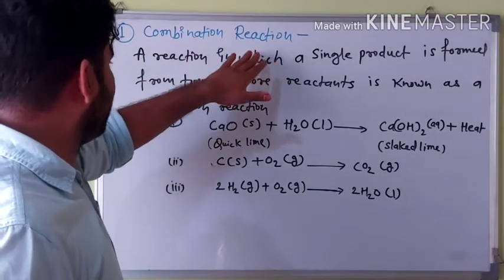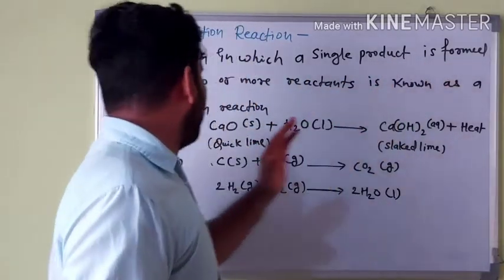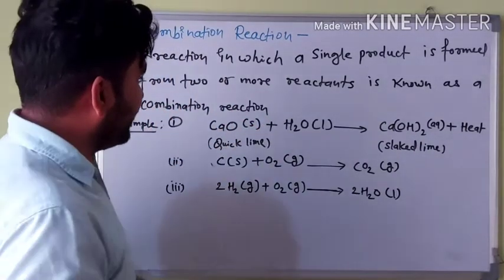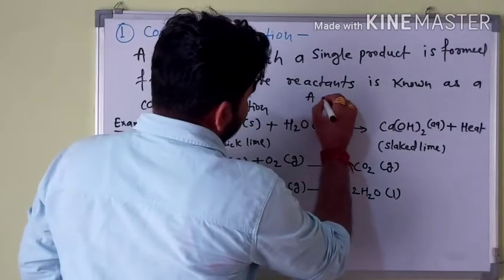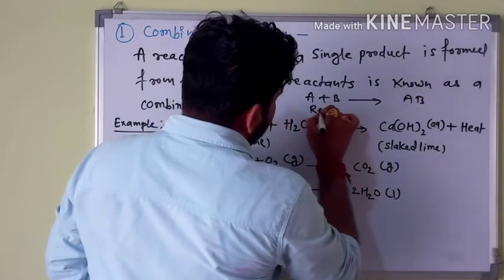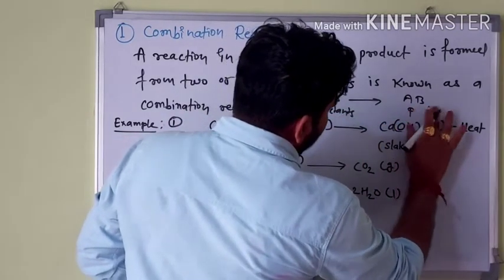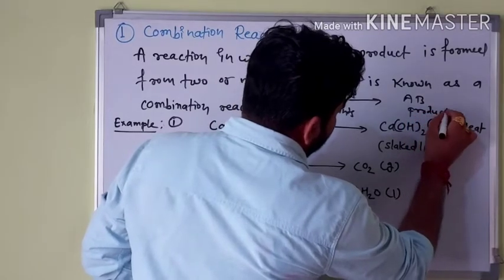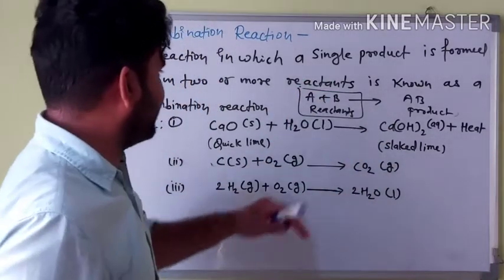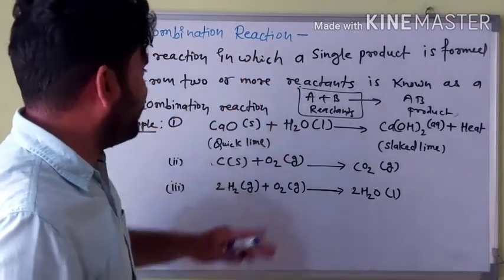It is known as combination reaction. What is a combination reaction? A reaction in which a single product is formed from 2 or more reactants is known as a combination reaction. You know what a reactant is: when A plus B gives AB, these are the reactants and this is the product. So when 2 or more reactants form one product, this type of reaction is known as a combination reaction.